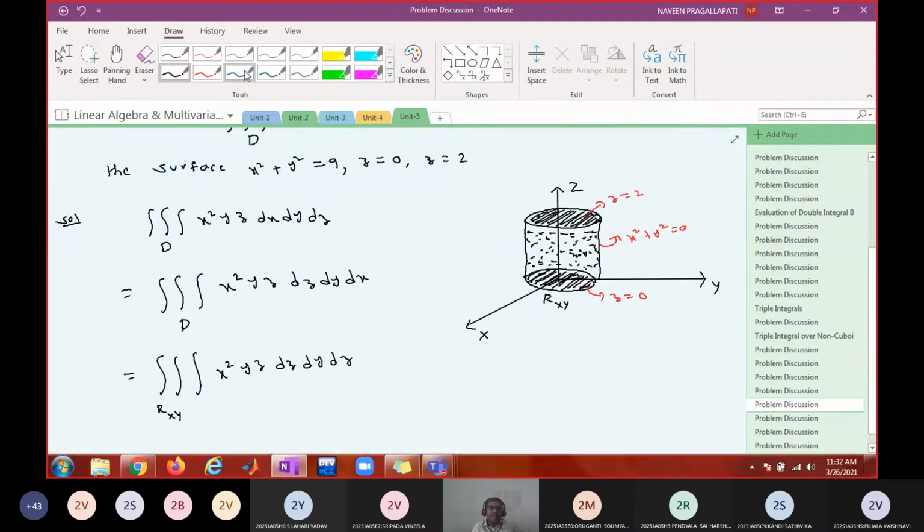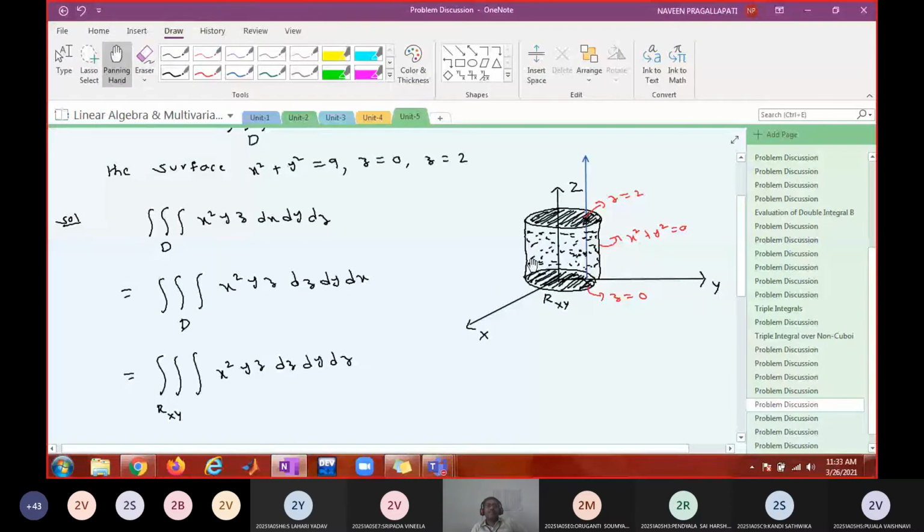For z limits, I have to draw a line parallel to the z-axis. Start from the projection and draw a ray passing through the region. Identify the values of z where it enters and leaves the region. It always enters through the lower circular disc and leaves through the upper circular disc.